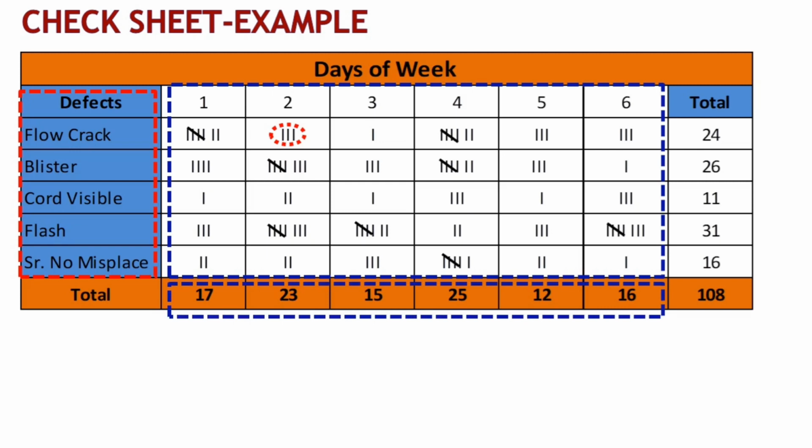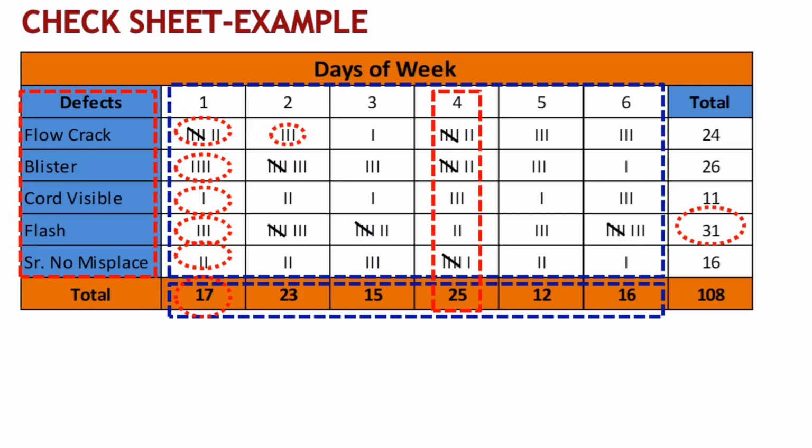For example, on first day, we had a total of 17 defects. Out of these 17, there were 7 flow cracks, 4 blisters, 1 cord visible, 3 flashes, and 2 serial number misplaced. We can see that flash defect occurred 31 times with top rank, and on 4th day of the week, highest number of defects were observed.